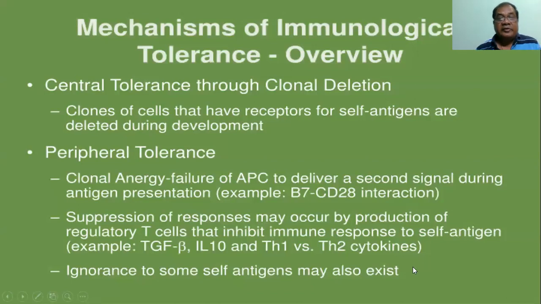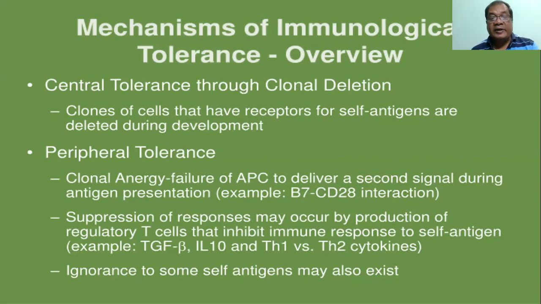Mechanism of immunological tolerance: overview. If we summarize the mechanism, there are two types. Central tolerance through clonal deletion: clones of cells that have receptors for self antigens are deleted during development. Peripheral tolerance, clonal anergy: failure of the antigen presenting cell to deliver a second signal during antigen presentation. For example, as I have mentioned previously, the B7 and CD28 interaction doesn't occur, so the T cell cannot mount an immune response. This is called clonal anergy.